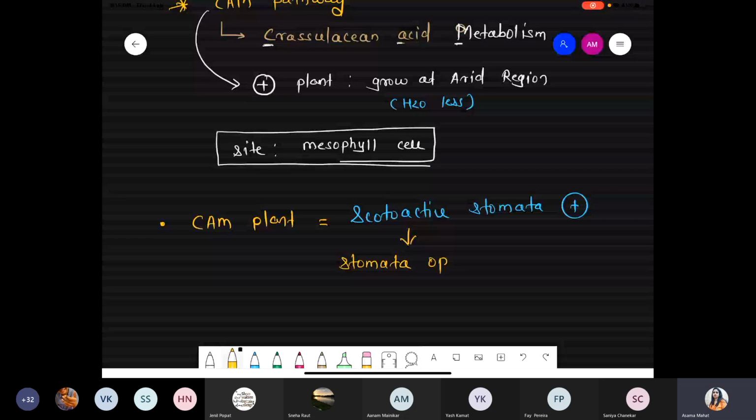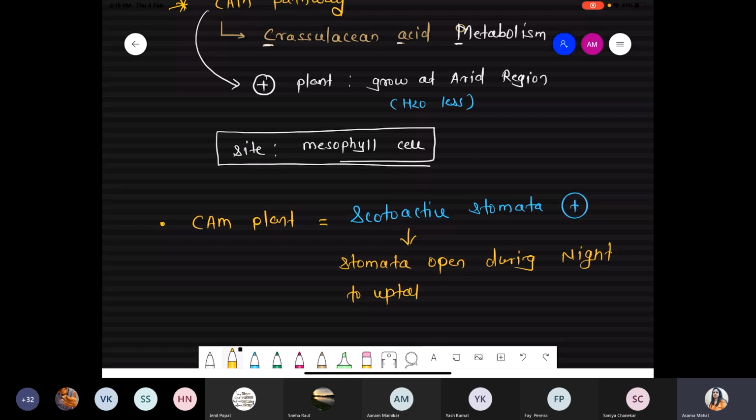Stomata open during the night, that is what is called scoto, right? To uptake CO2. Why is such a condition possible? Because this plant already grows in low water concentration. In a desert, you know what the water condition is like; water is the limiting factor. So the plant wants to save water, because during the daytime the temperature is quite hot in an arid, dry environment.